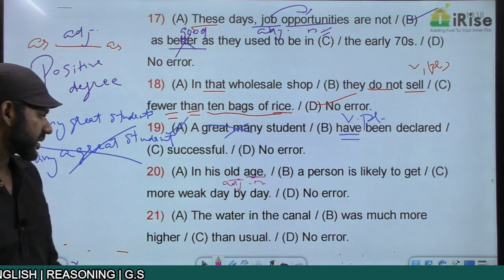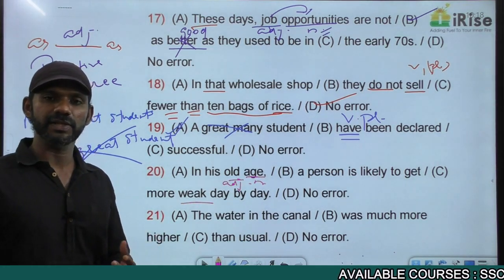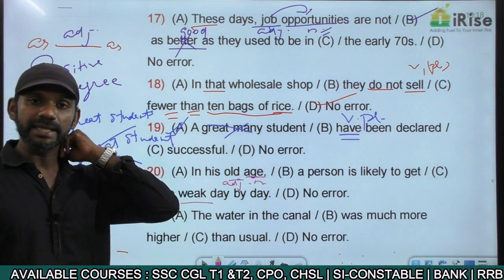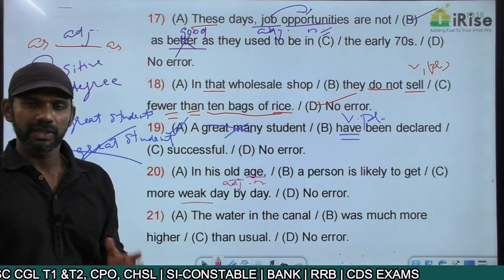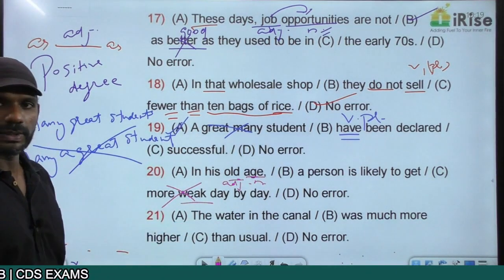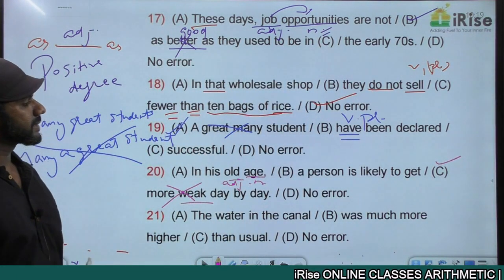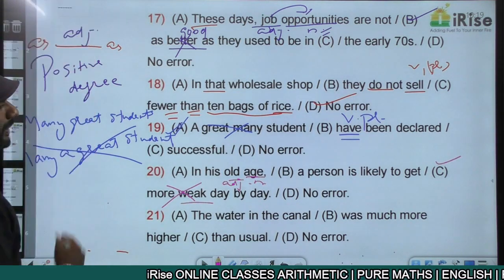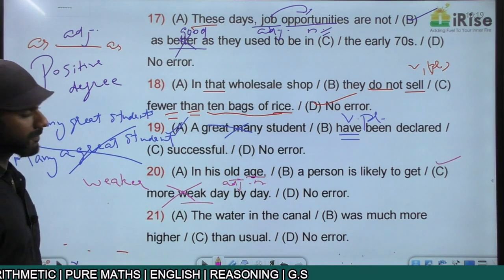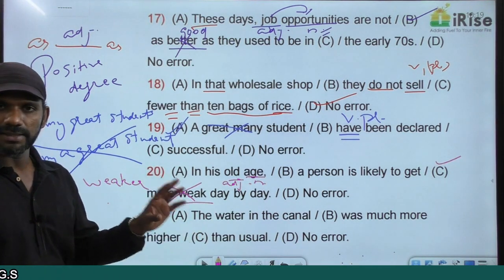We discussed in adjectives. Weak is an adjective. More is used with the adjectives to which er cannot be added. Weak is an adjective. We can add er to weak and make it weaker. Weak, weaker, weakest. So in this context, more weak becomes a wrong usage. That is the error. The error is in part C. In fact, the correct sentence must be, in his old age, a person is likely to get weaker day by day. The error is in part C.